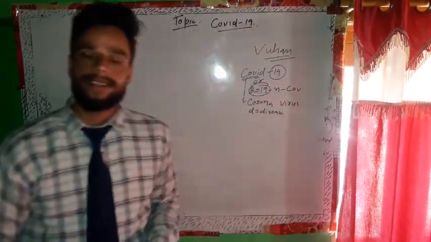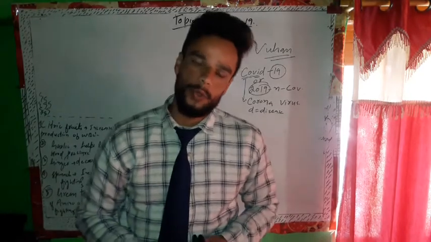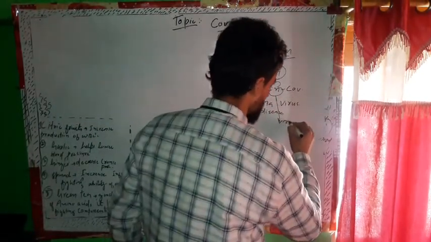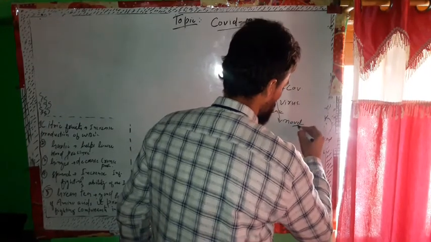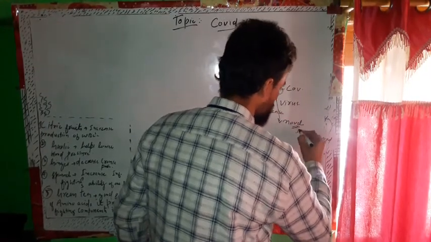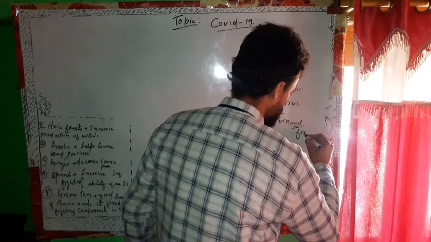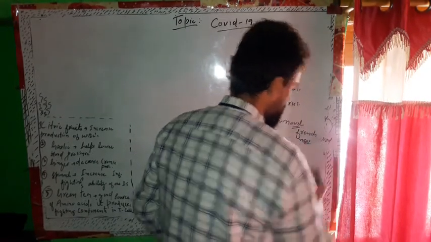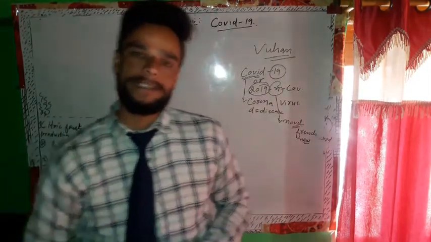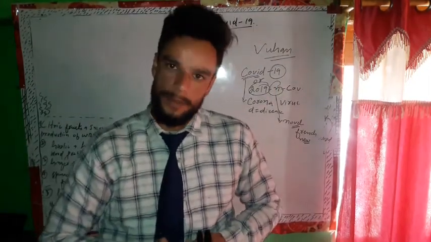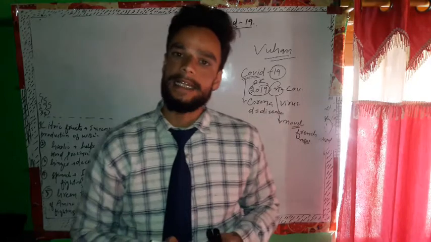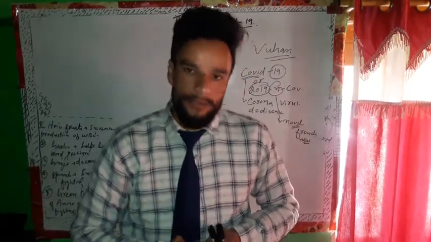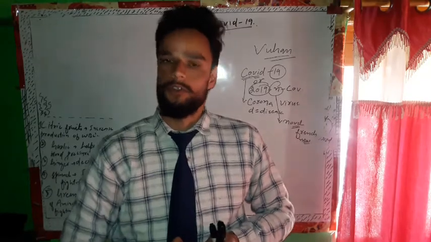2019 was named because it happened during the last stage in the year 2019. N stands for novel. It's also called novel coronavirus. Novel is a French word meaning new. It is a new pathogen. It had never existed before and had not previously been identified in humans. It is such a type of disease that does not have any kind of vaccine right now. It will take a number of years for a new vaccine to be developed.